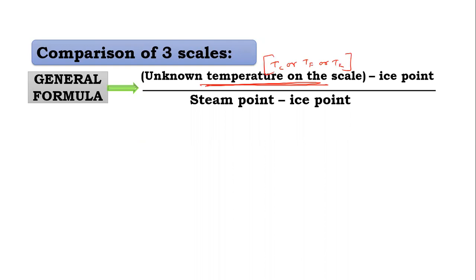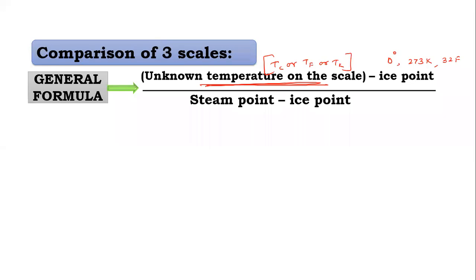So for any temperature we want to convert: the ice point, you know, in the Celsius scale is 0 degrees Celsius, on the Kelvin scale it is 273 Kelvin, and on the Fahrenheit scale it is 32 Fahrenheit.